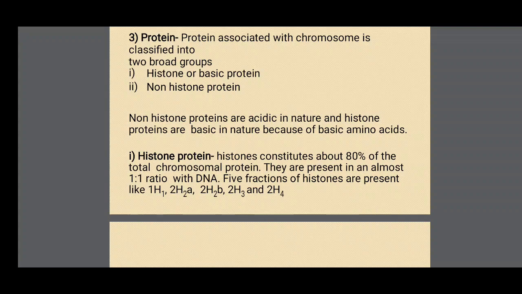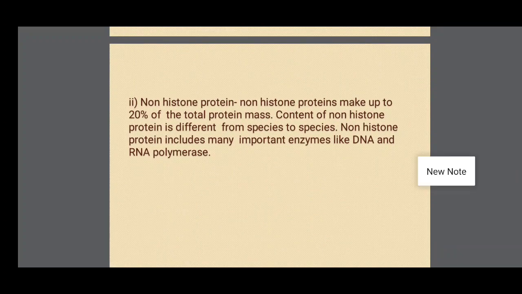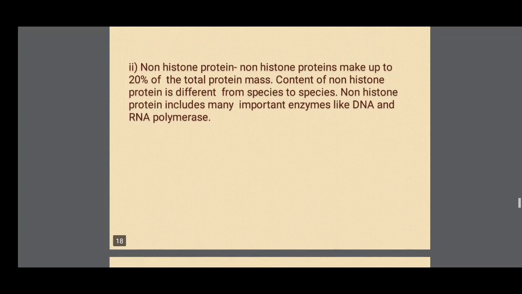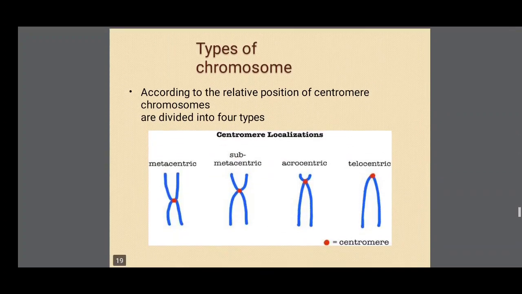These five types of histone proteins are present in chromatin. Non-histone proteins are only 20% of the total protein mass of the chromosome. Non-histone proteins differ from species to species and include many important enzymes like DNA and RNA polymerase. Mainly, non-histone proteins are enzymes.